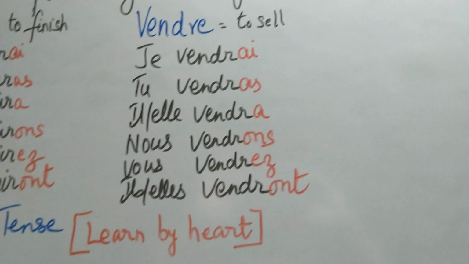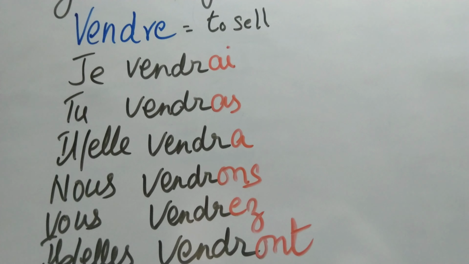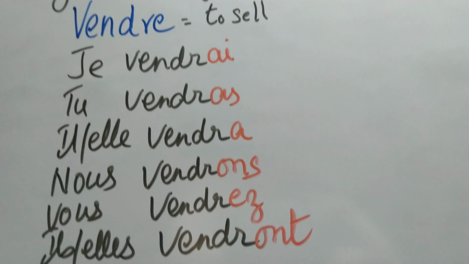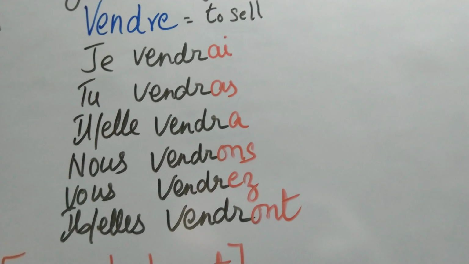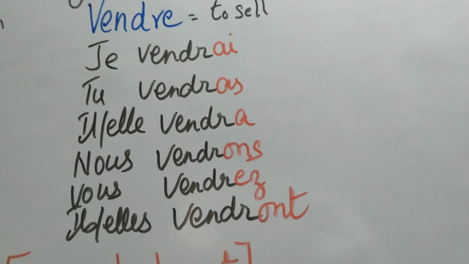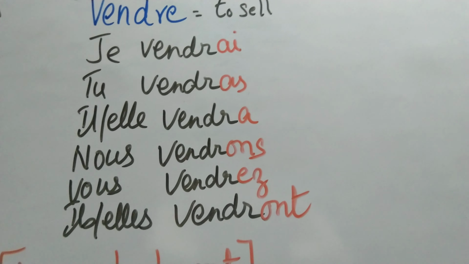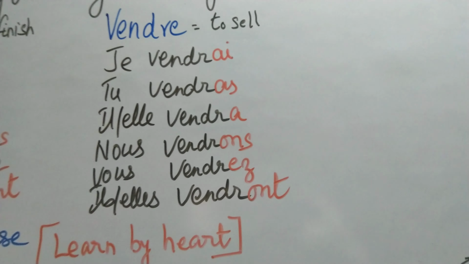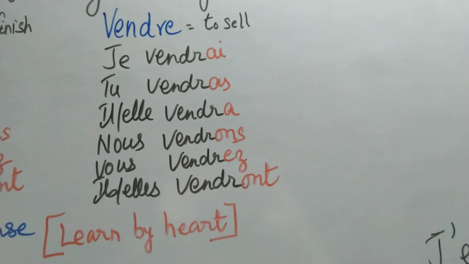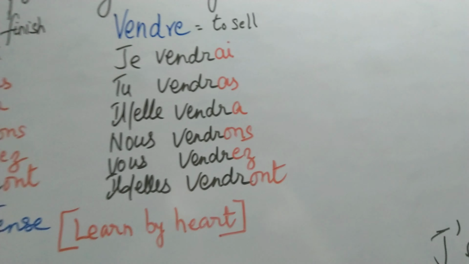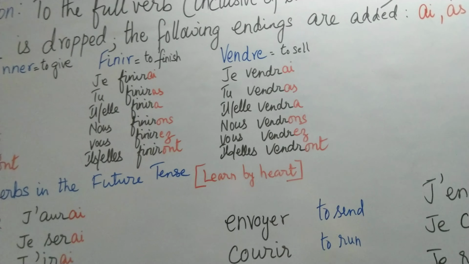But for these RE verbs, the final E will have to be omitted. If you look at the verb vendre, which means to sell, the final E I have omitted and then I have added the endings. So VENDRAI. AI is the ending. All the other alphabets in black are the stem of the future. So VENDR plus AI will give you the future tense for the verb vendre with je. And then you can have a look at all the other subject pronouns. This is how the future tense is formed for all regular verbs.